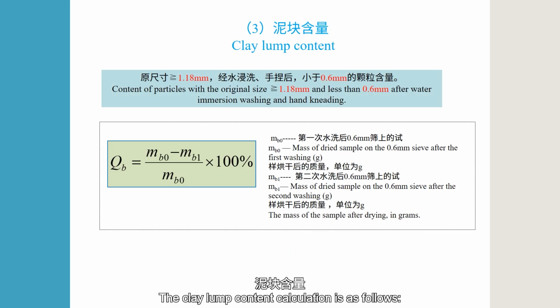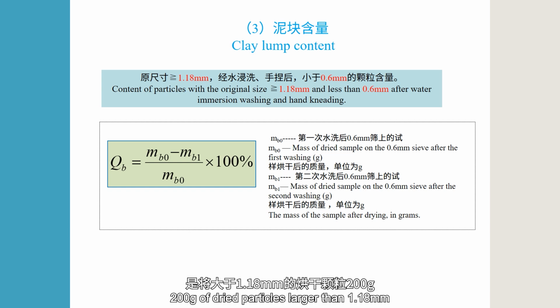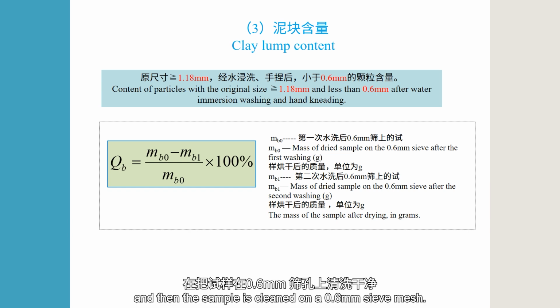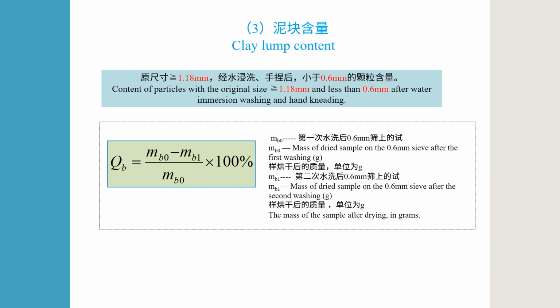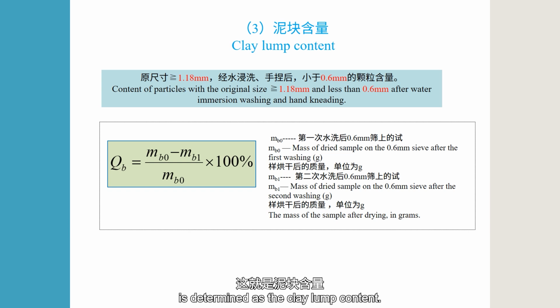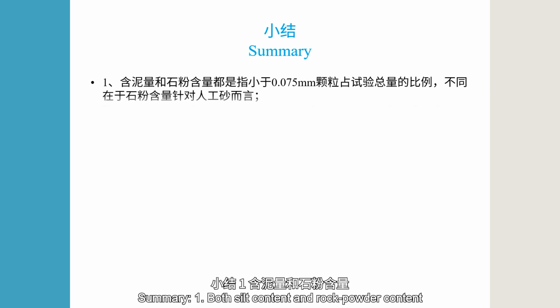The clay lump content calculation is as follows. 200 grams of dried particles larger than 1.18 millimeters are soaked in water for 24 hours. And then, the sample is cleaned on a 0.6 millimeters sieve mesh. The proportion of the content of particles smaller than 0.6 millimeters to the total test amount is determined as the clay lump content. Summary.